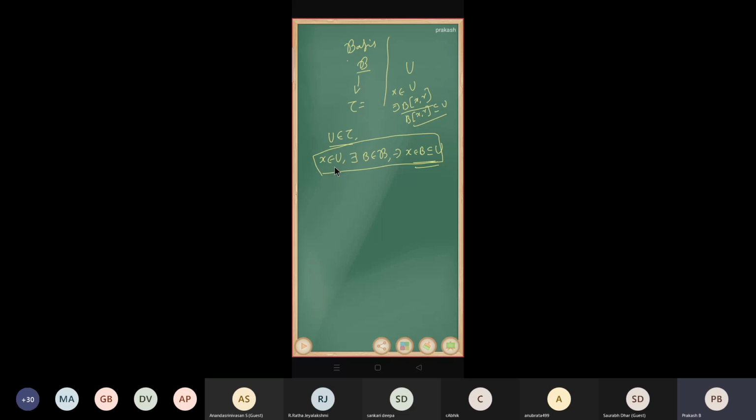That theorem gives the easiest way to form a topology. If you want to generate a topology from a basis, you can easily form a topology such that it is the collection of all possible unions of basis elements.